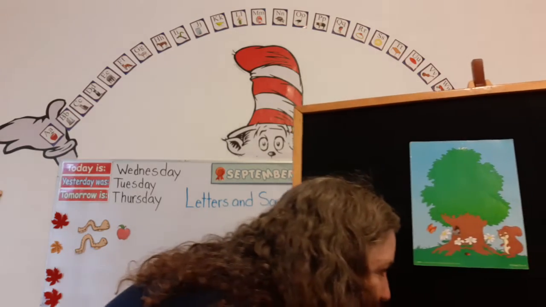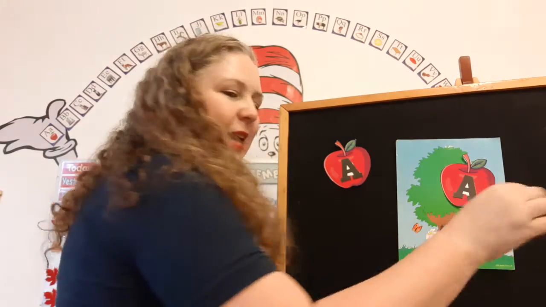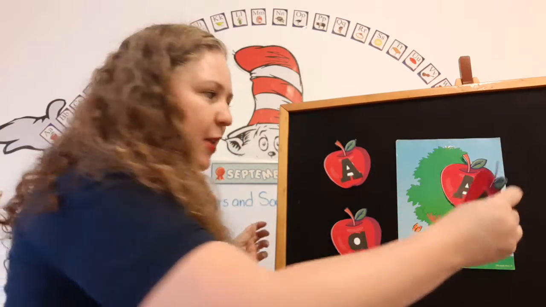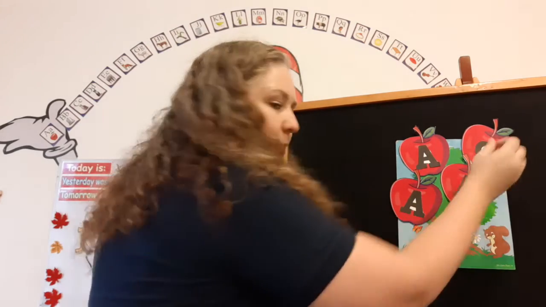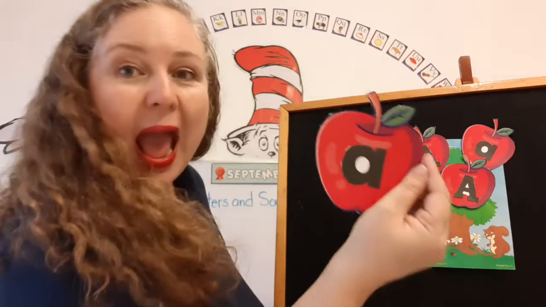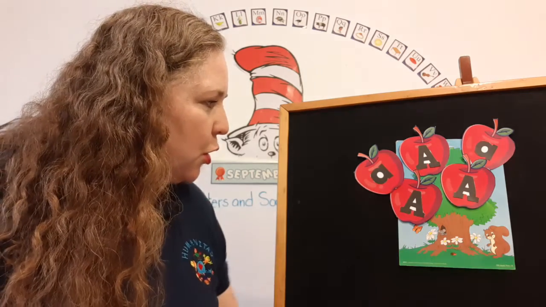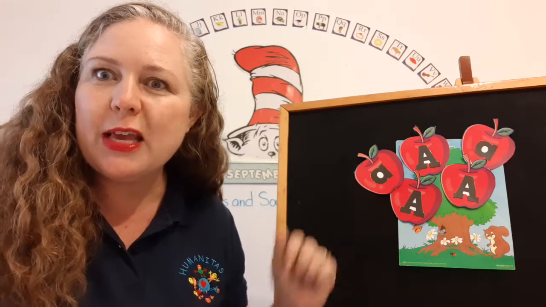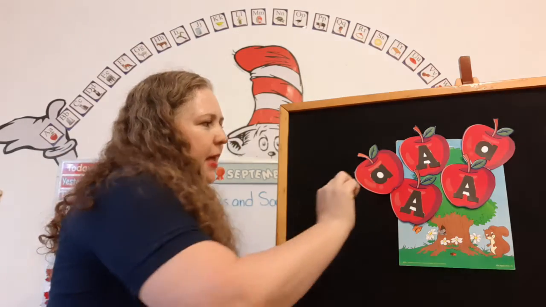Today, look what we have here. We have a tree and we have some apples. And we're going to pick them off the tree. Can you help me pick the apples off the tree? Can you? Yeah, let's put them here. Look at all these apples on the tree. Yummy for my tummy. Apples. Okay, there's a bunch of apples on the trees. And there's a little squirrel and a mouse and a butterfly and a little ladybug. That's like a tree that you drew yesterday in your I Can Draw a House. Yeah.